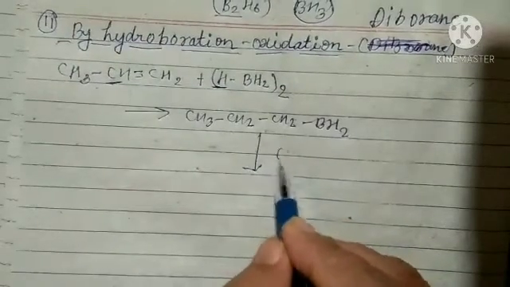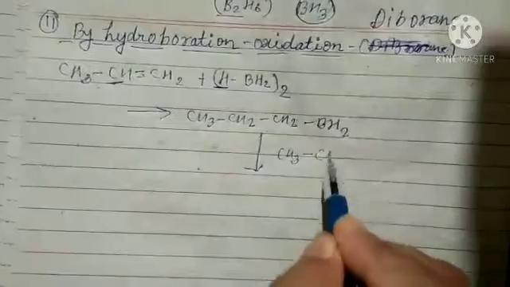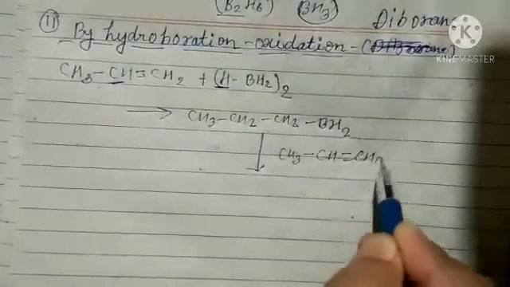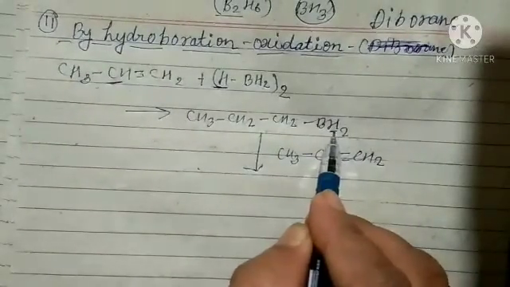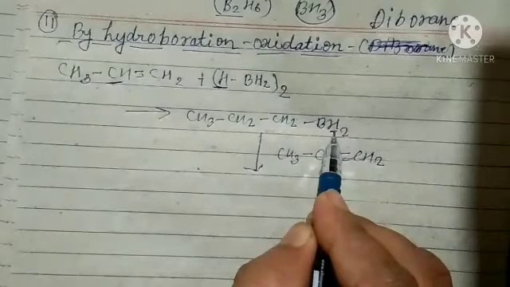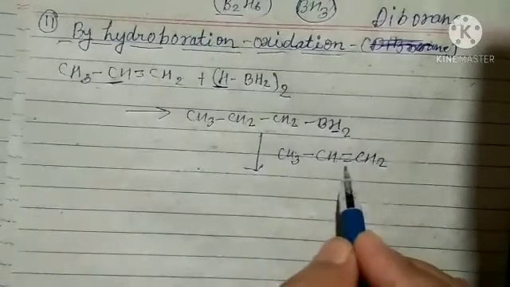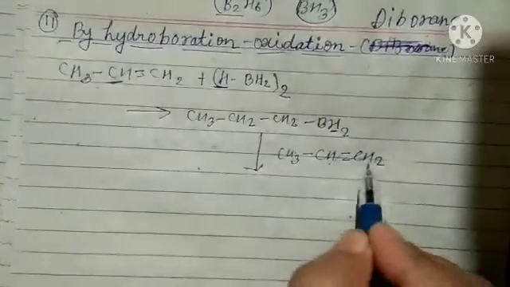Another molecule of alkene will be added here in the same way. Again this hydrogen will go there, and this will add there.